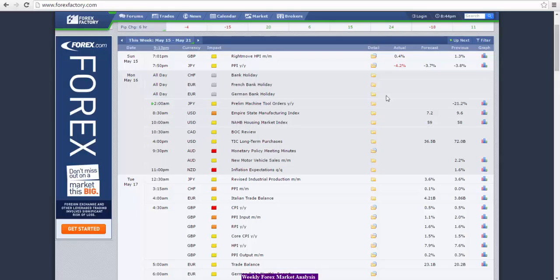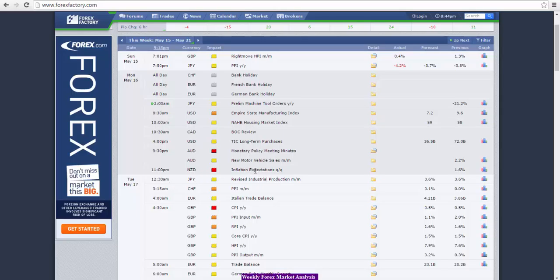This week we have more news. We start the week off with a holiday in Europe, and going into the US session on Monday, we have Empire State Manufacturing Index, which will be important. And then in the Asian session, we have the Australian dollar monetary policy meeting minutes. Australia cut their interest rates by a quarter point, from 2% to 1.75%. So these policy meeting minutes will shed some light on what the Reserve Bank was thinking behind cutting the interest rates, how they are viewing the market conditions, and what they plan to do after this. So the market will definitely be keeping an eye on that.